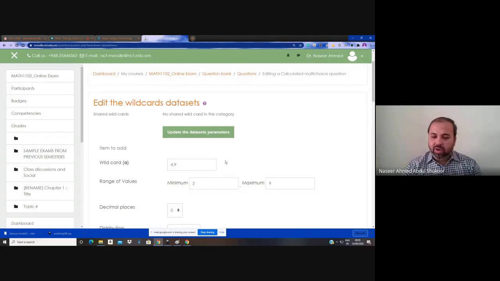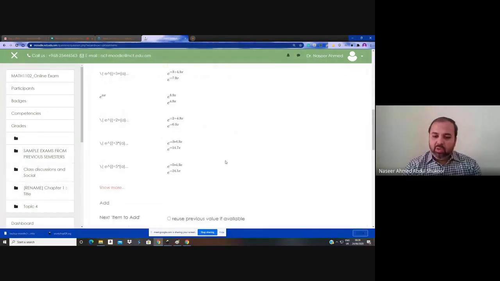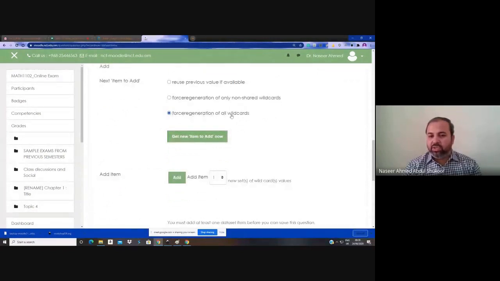Why? Because you are not changing this option and you are not forcing regeneration of all wildcards. So that's why it took the default already available data for the variable A. So my suggestion is to always keep force regeneration of all wildcards as default.